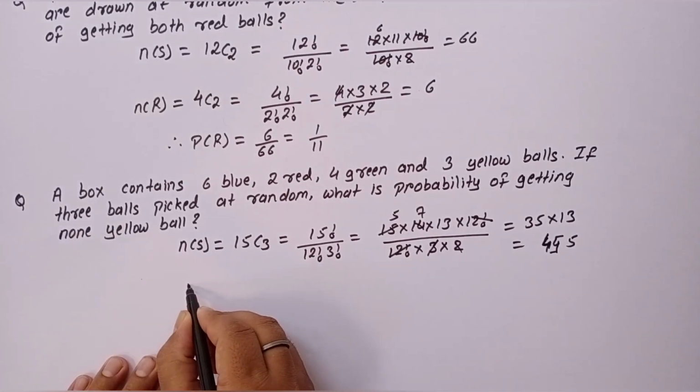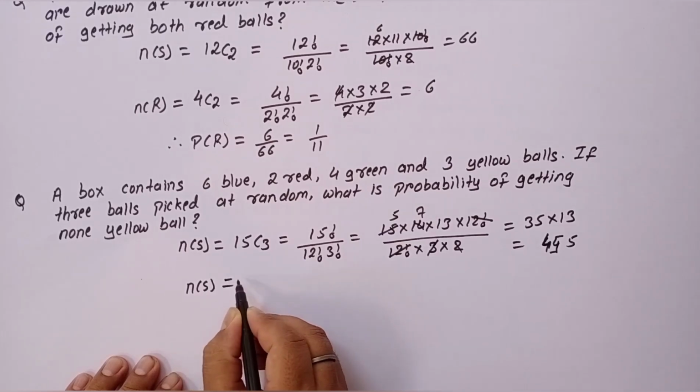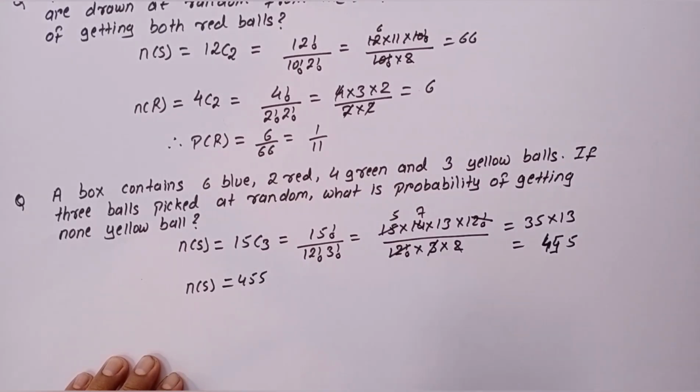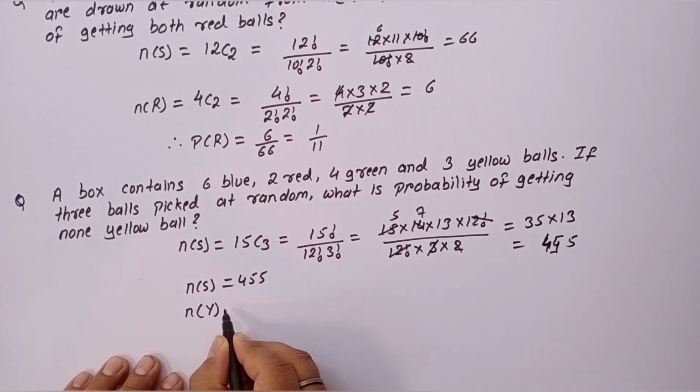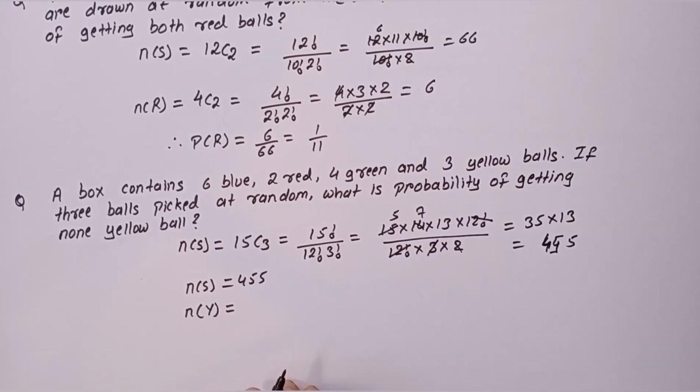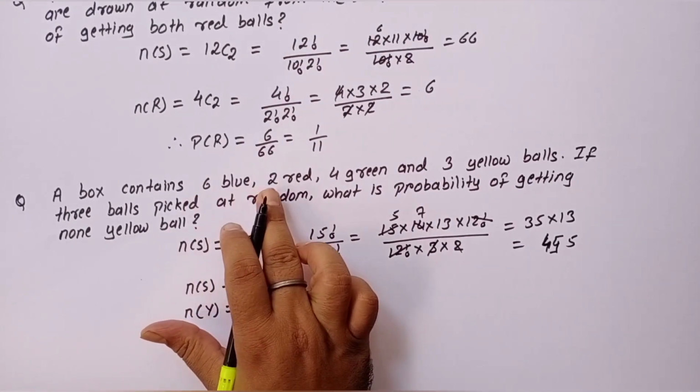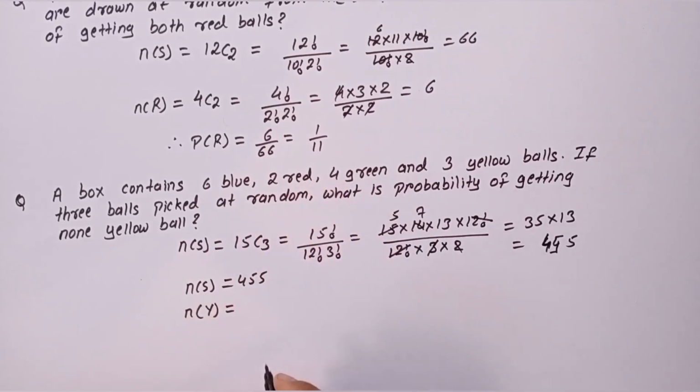So the sample space is 455. Now let Y be the event which represents none of the balls is yellow. So first count non-yellow balls. So non-yellow balls are 6 plus 2, 8 plus 4, 12. So there are total 12 non-yellow balls.